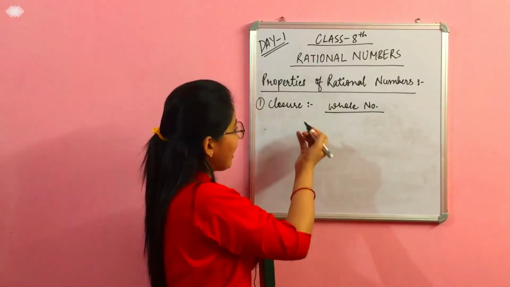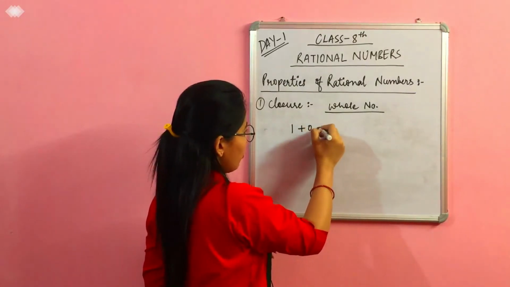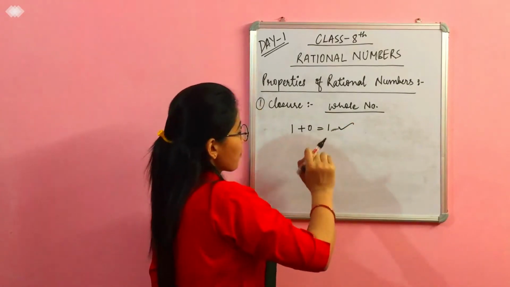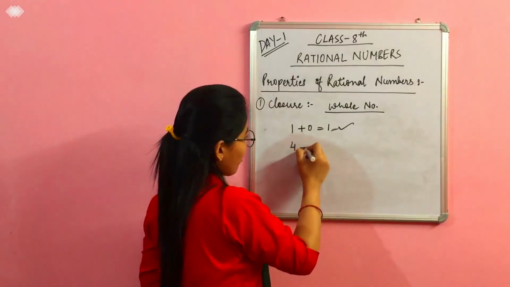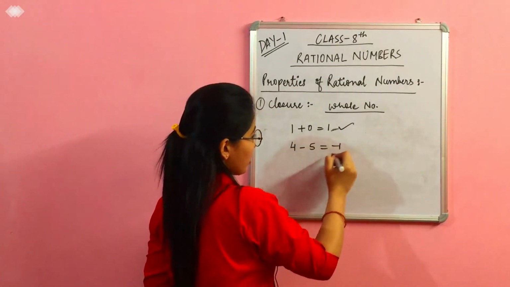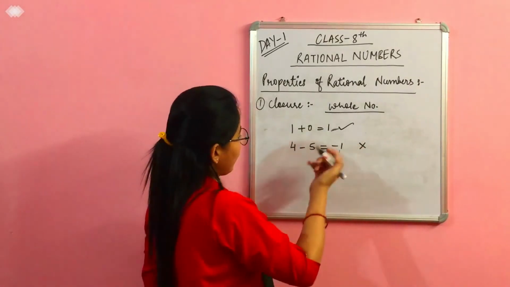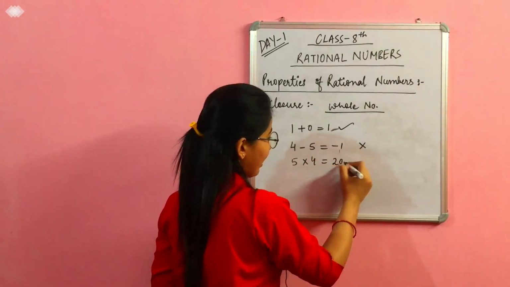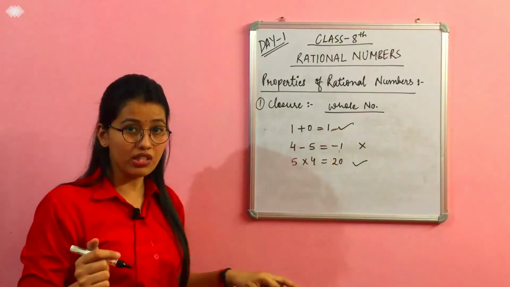Let us check for addition first. Let us take two whole numbers, 1 plus 0, it will give you 1, right? It is satisfying. Now let us check for subtraction. 4 minus 5 will give you minus 1, which is not satisfying, right? Let us check for multiplication. 5 into 4 will give you 20, which belongs to the set of whole numbers, right?